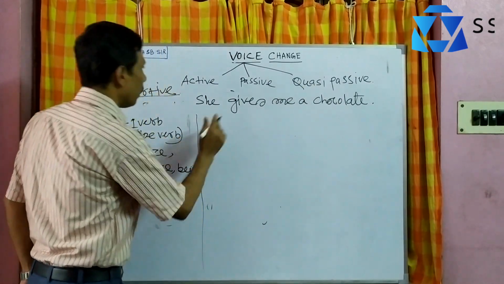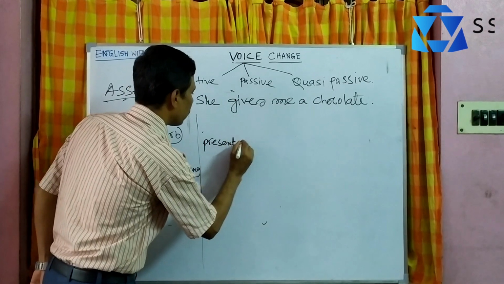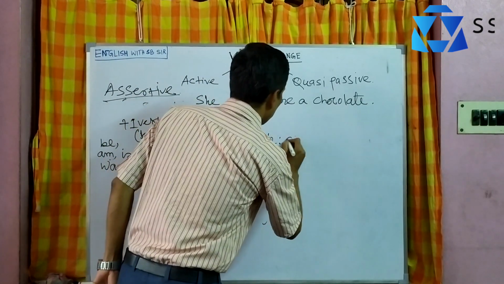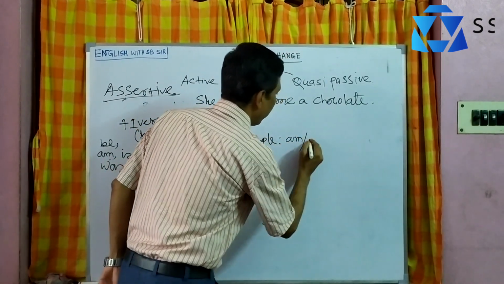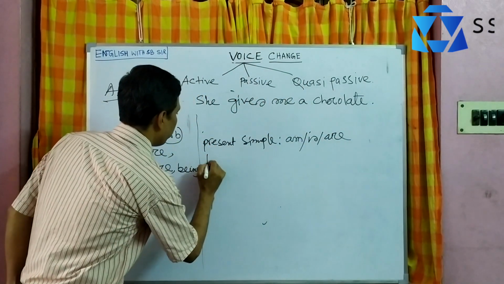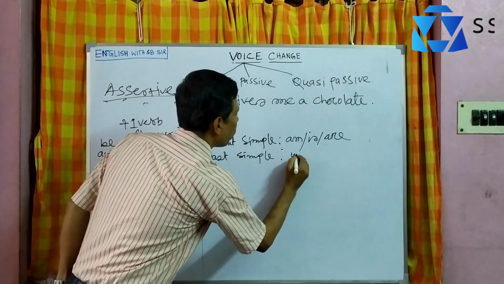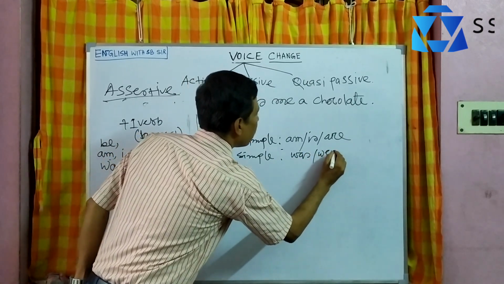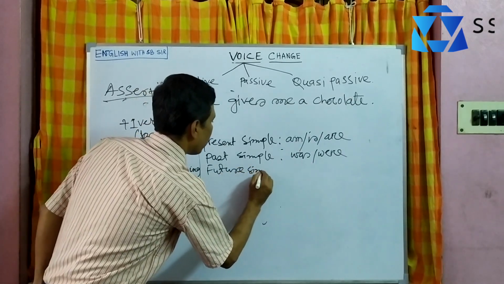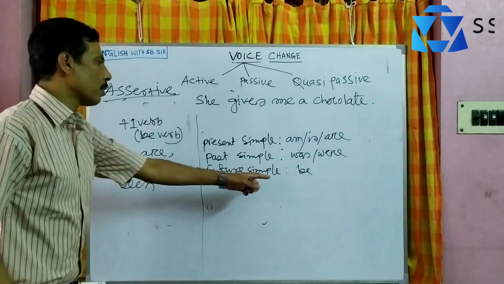Number 1, if the sentence is given in present simple, we should use am, is, are. We know the present forms of the be verb are am, is, are. If it is in past simple, you know the past forms of the be verb are was and were. If it is future simple, it should be only be. After shall or will, you should only use be.